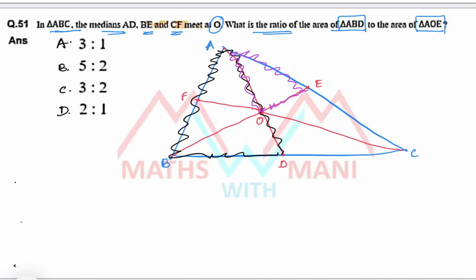Okay. How much? Very simple. In general, the intersection point of medians, that is the centroid, divides the triangle into how many parts? 6 equal parts. So each part is equal. If each part is 1 unit, then all the parts are 1, 1, 1, 1, 1. Now tell me, in triangle ABD, how many ones are there? 1, 1, 1, 3 parts. Total area of triangle ABD is 3 parts, to the area of triangle AOE. AOE means this triangle. It is how many parts? 1 part. So what is the ratio? 3:1. It is very simple. Clear?